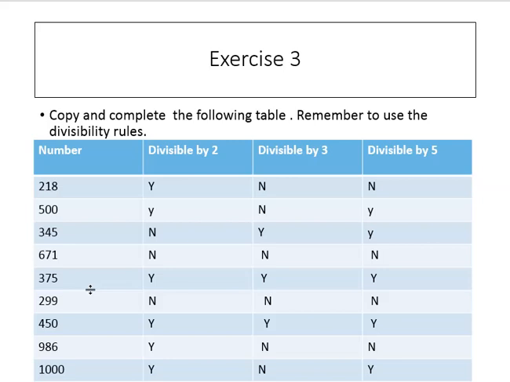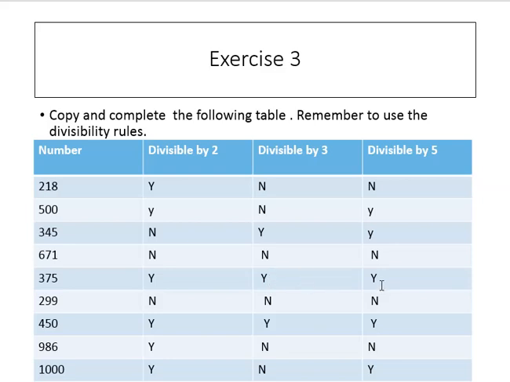375. Divisible by 3? Yes. 3 1s are 3, 3 2s are 6, 1 carry, 3 5s are 15.